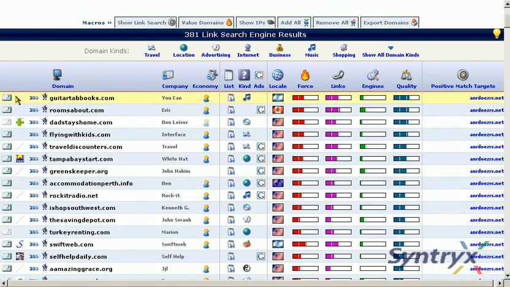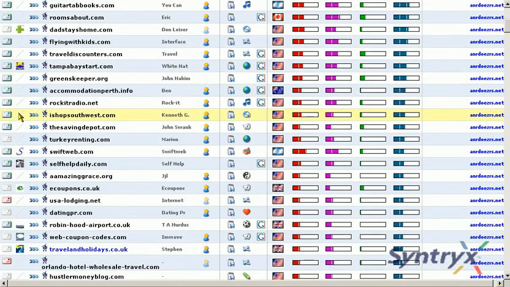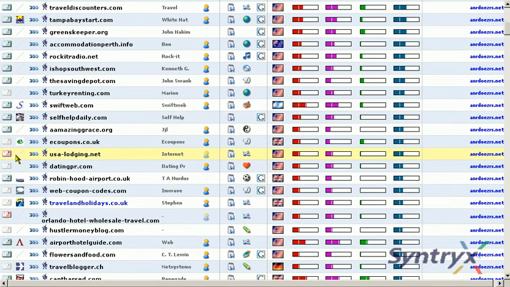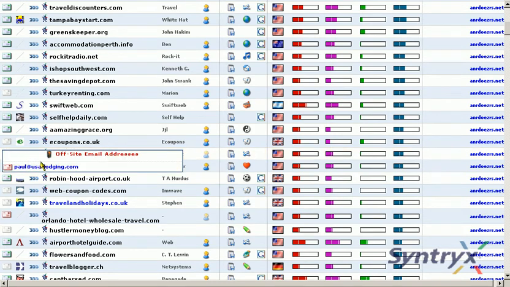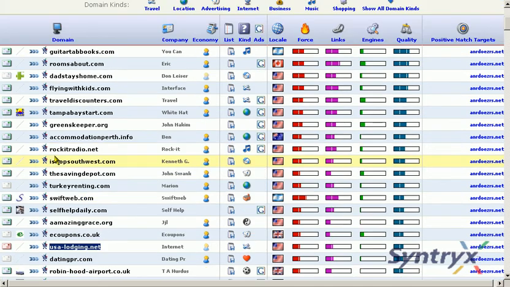Okay, going across from the left, we have the emails that we found on site. So we're going to see a blue icon lit up if we found emails at that domain. And if we see the red email icon, it means we found emails at the domain, but they actually point to another domain. So here we see usalodging.net has an email that points to usalodging.com. And the red email icon is usually a clue that this publisher has more than one domain in their portfolio. So make a note of that.